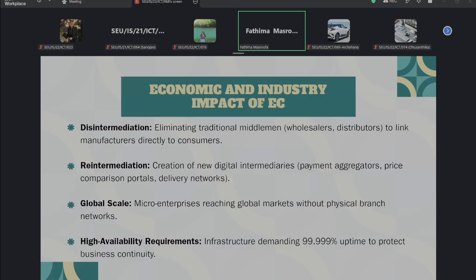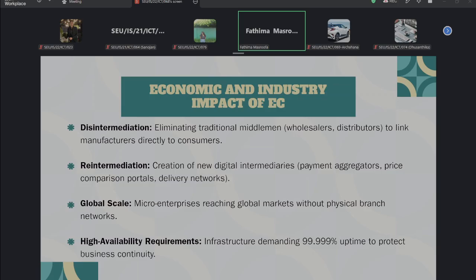So these things we can call re-intermediation. In the first process, we eliminated the middle party. In re-intermediation, we are adding some new parties, intermediaries, among these two parties. So we can call this re-intermediation, right?